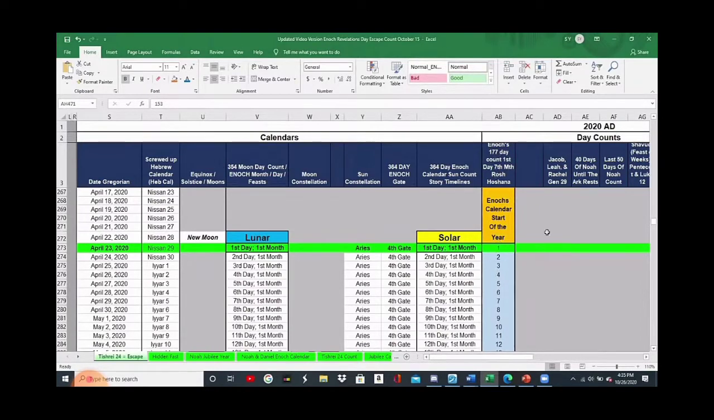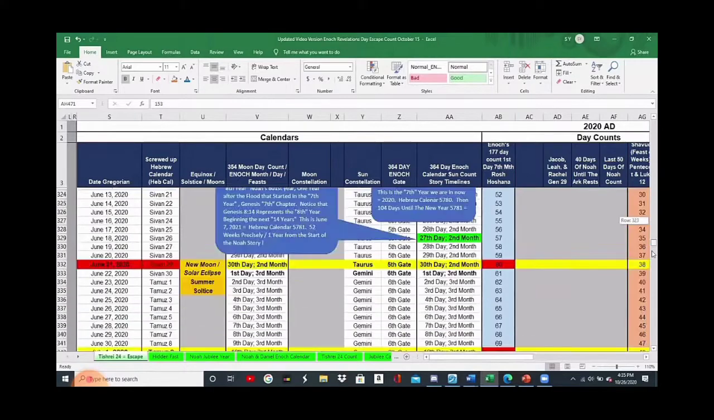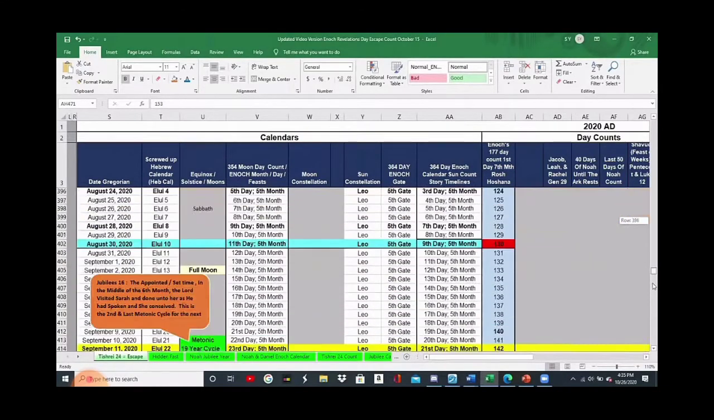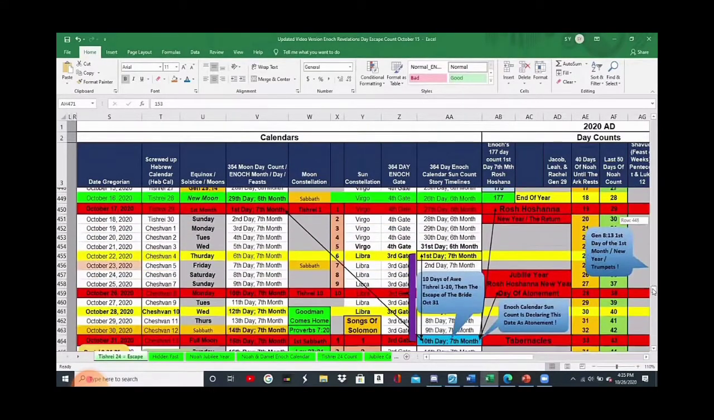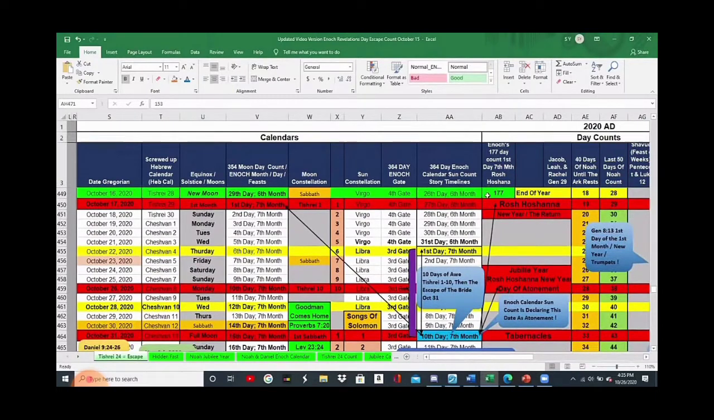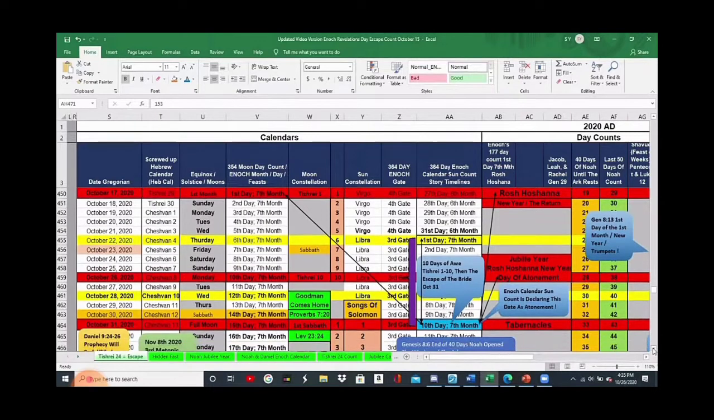And when you go down this column, it correctly and precisely ends exactly where Enoch told us it should end. The 177th day, and then the next day is the first day of the 7th month, which is the correct Tishri 1 according to the Enoch calendar. So that's where we are.